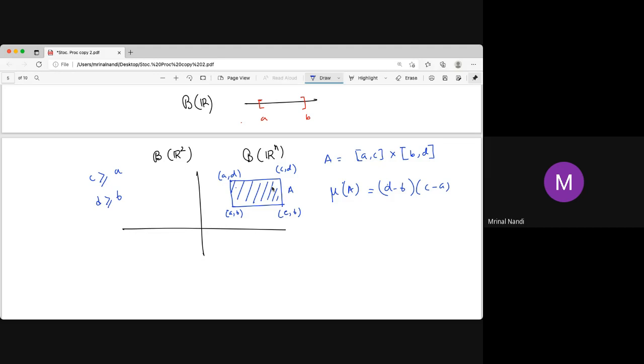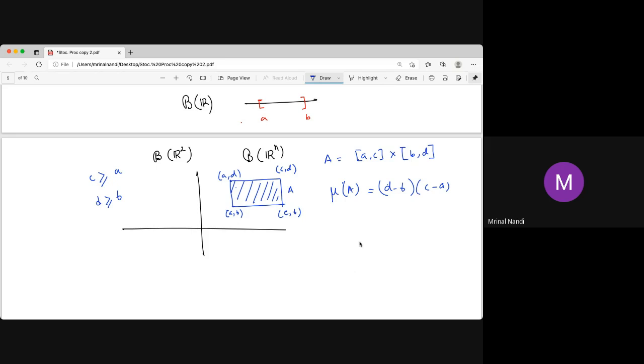That needs some monotone convergence theorem and the bootstrap principle. I am not going into the details of this proof in this video. Similar to R1, in one dimension, we can do it for R2 and in general for Rn also, but there are some technical issues for Rn. In that case it is called a hyperplane or hyperspace, something like that. For R3 it is just the volume measure. So in R4 we can define some other measure also.